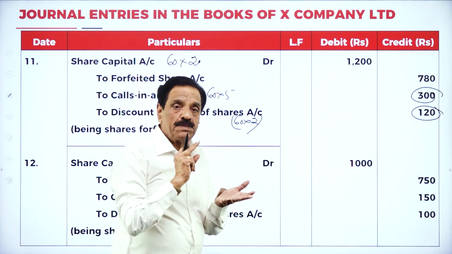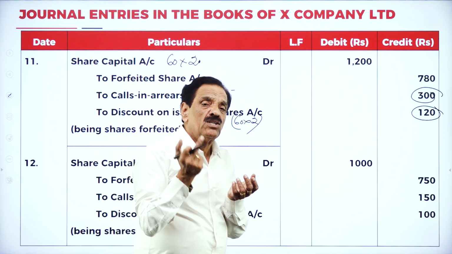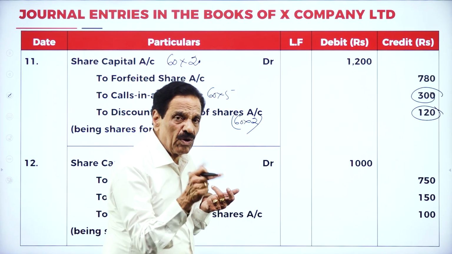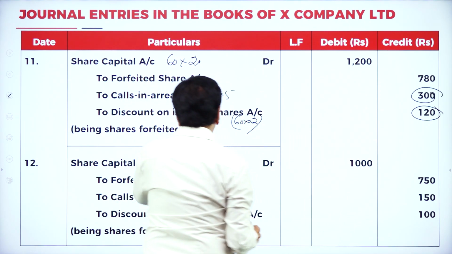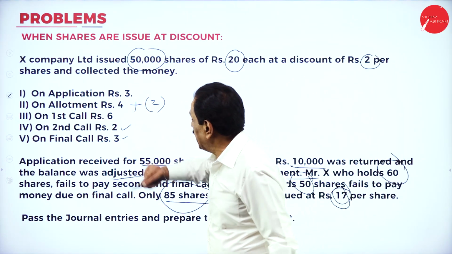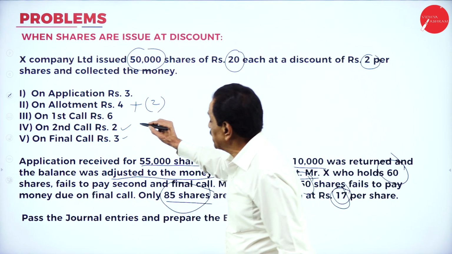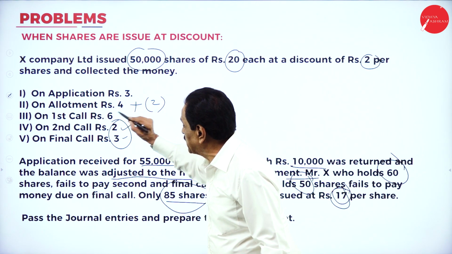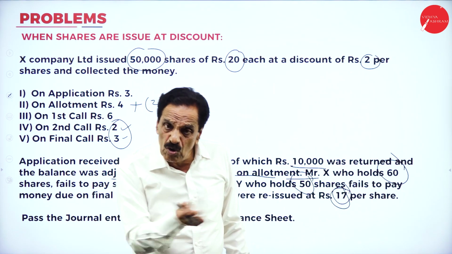This is 120. How much already paid? 780 has been paid. What has he paid? Application he has paid. Allotment he has paid. First call has been paid. So application is 3, allotment is 4. On how many shares are you going to pay? 780 is already paid. How much could he not pay? 5 rupees. I will show you the problem, how it will be here. He paid on 60 shares. Where does he fail to pay? Second and final call. 2 plus 3, 5 rupees he could not pay. How much already paid? 3 plus 4, 7 plus 6, 13. 13 into 60 is already paid. He already paid, it goes to the forfeiture.